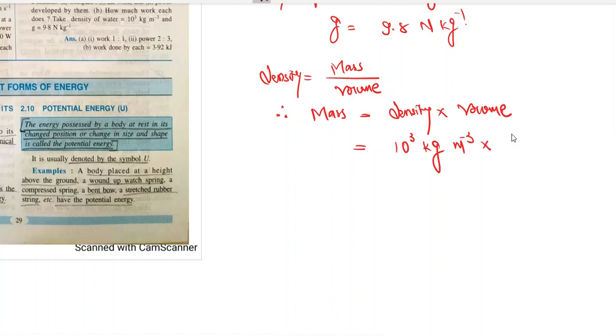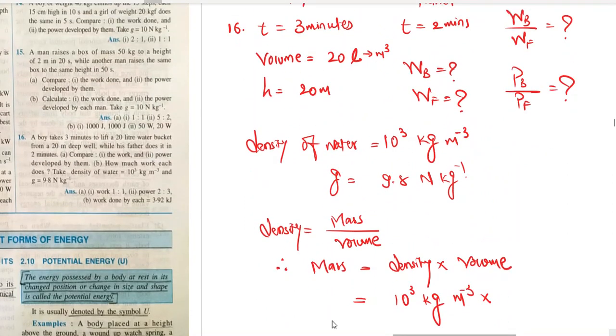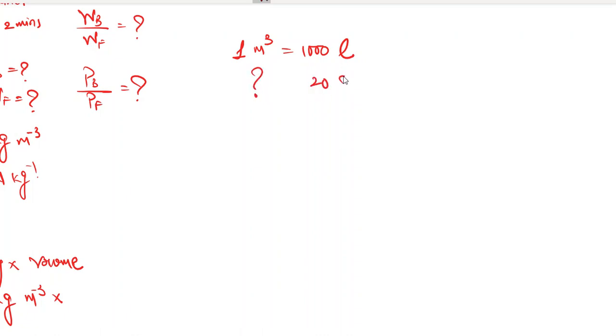How to convert liter to meter cube? We have to convert liter into meter cube. Let's do this conversion first. 1 meter cube is 1000 liters. So how many meter cube is 20 liters? How many meter cube is 20 liters?